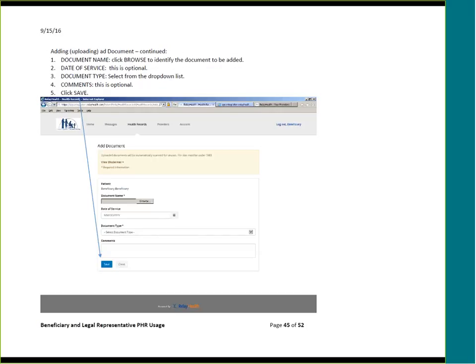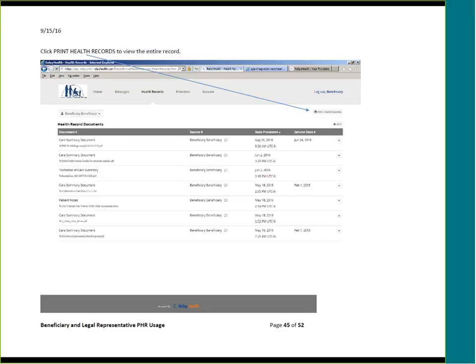Then go through the steps as shown. Browse to identify the document on your local computer. Enter a date of service optionally if you desire. Select document type from the drop-down list. If desired, enter comments, then click Save.